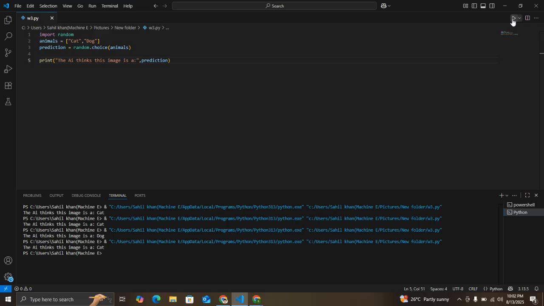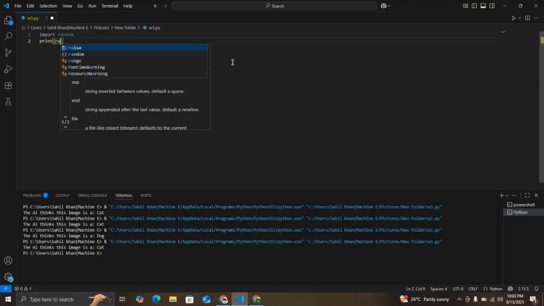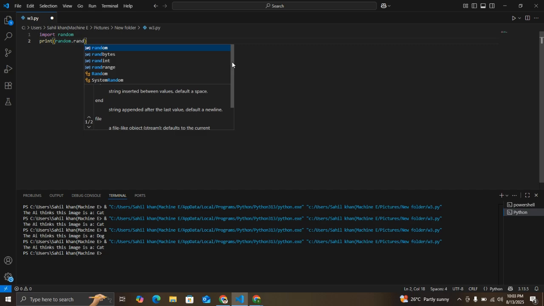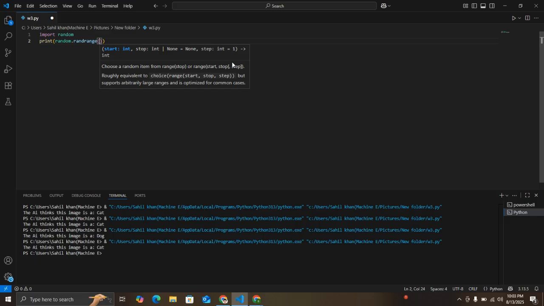Okay, so I will give you another real example with numbers. Import random. This is for numbers: it will guess and pick numbers ranging from 1 to 10. We use random.randrange, and declare another set of parentheses, and in the parentheses we declare a value like 1 to 10. Now it will pick a value between 1 and 10. So the AI will understand to pick the exact value.